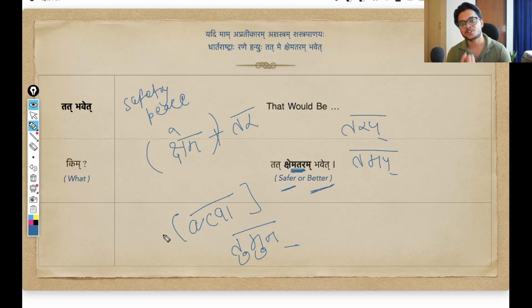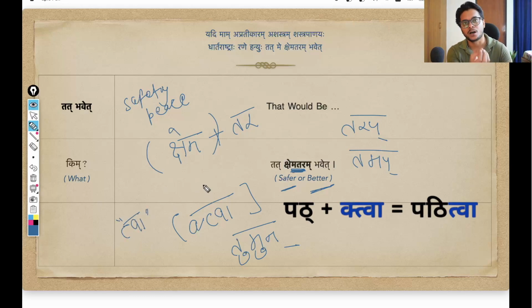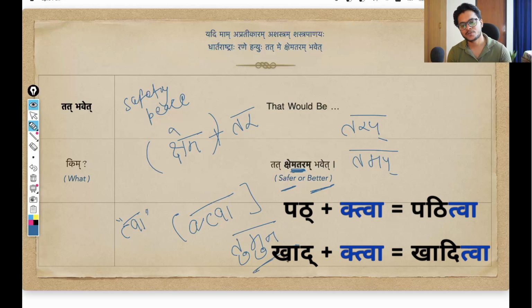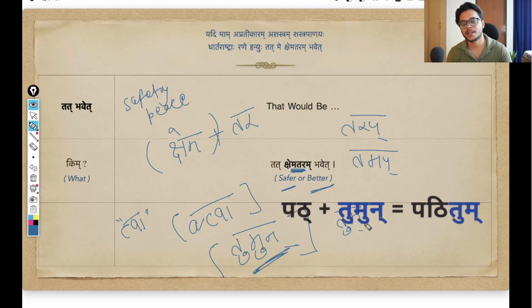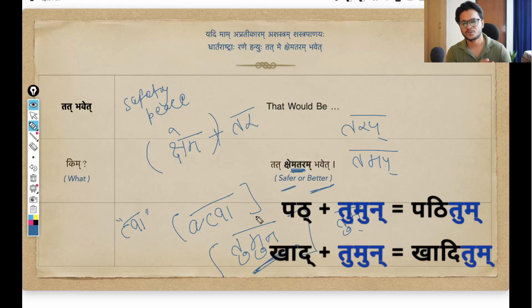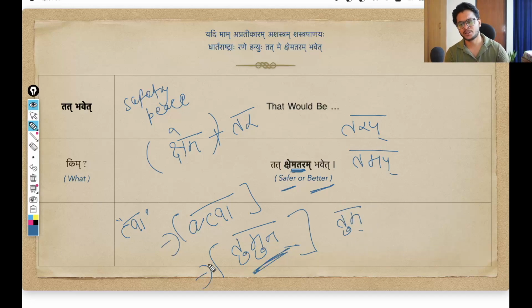But when we attach to the word, only this twa attaches, right? We have seen this. Patitwa, khaditwa. Same thing goes with tumun also. The name of the suffix is tumun. This is the full name. But when it actually attaches with some word, only this tum part attaches, right? That is why we have words like patitum, khaditum. So this logic you already know. I think you may have already noticed by now for Sanskrit suffixes. Same thing is happening here. The wrapper name, the main name of these suffixes is tarap and tamap.